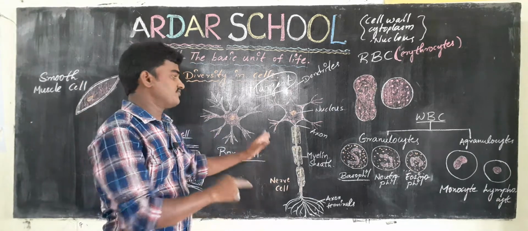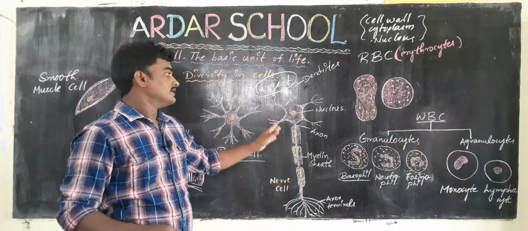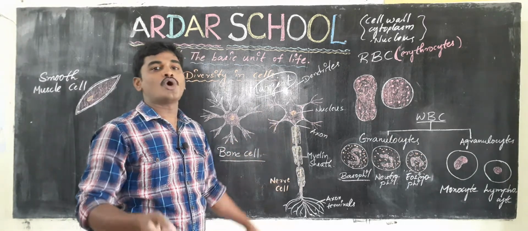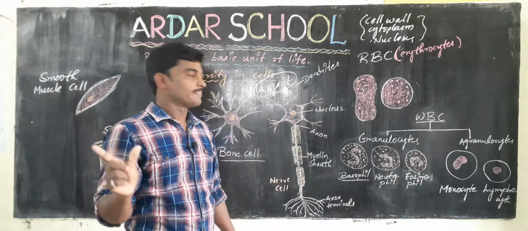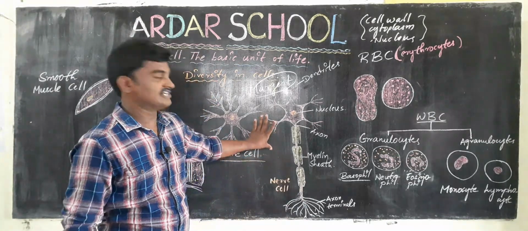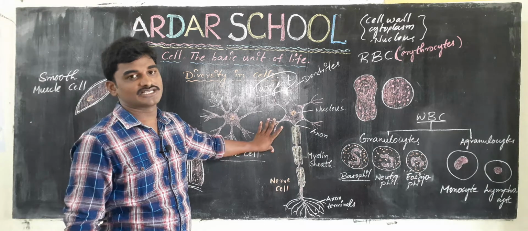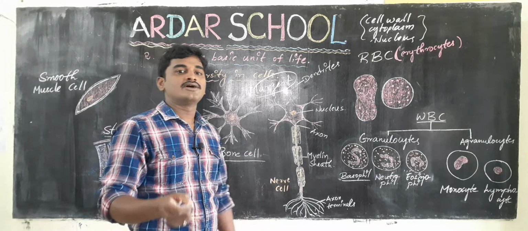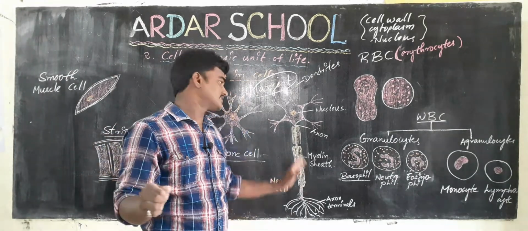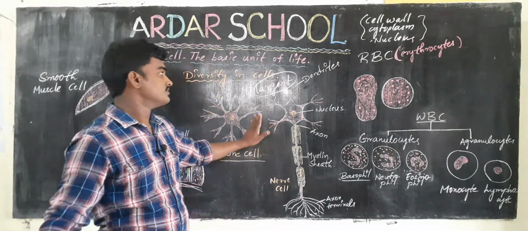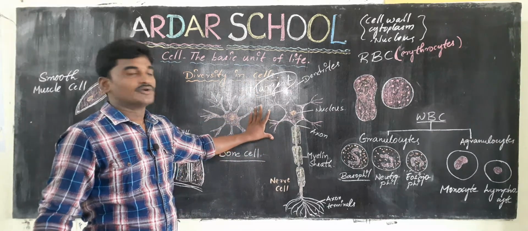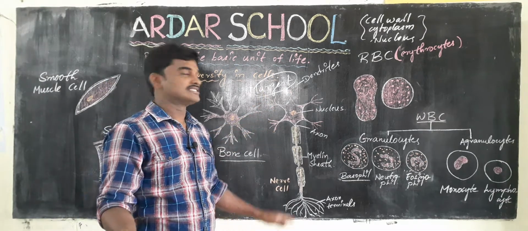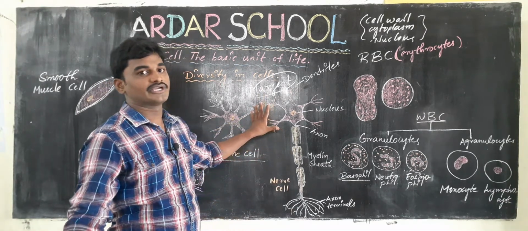And what is the function of a nerve cell? Transferring messages, transferring information to all the other tissues of our body. The primary function of the nerve cell is to transfer the message or information to all the other parts of our body. It is the basic primary function of the nerve cell. Okay, it is the largest cell in humans as well as in animals also.